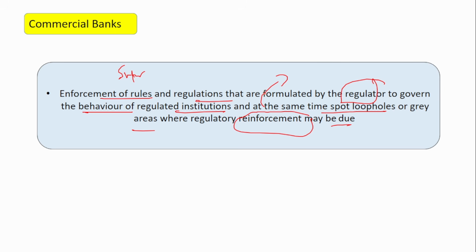That is also found by the supervisor. It is the supervision, or the supervisors, who find out the loopholes and instruct the regulator that there is a loophole here and it may have to be closed. How do we close the loophole? By creating new rules and regulations. So this is the main function of supervision.